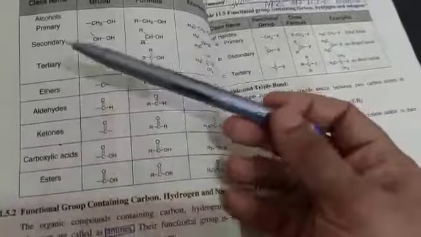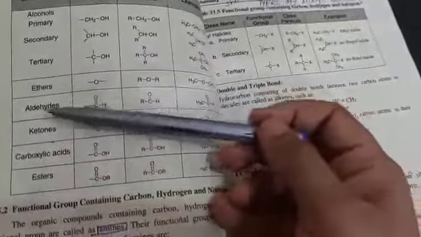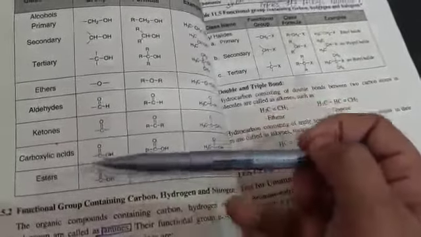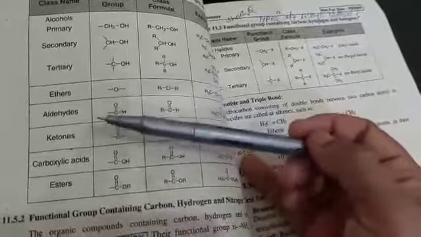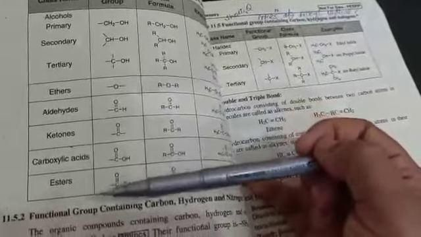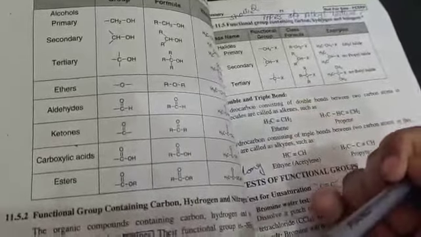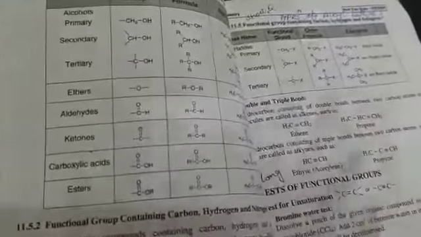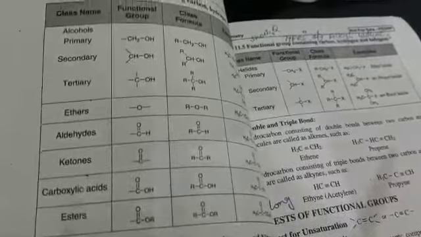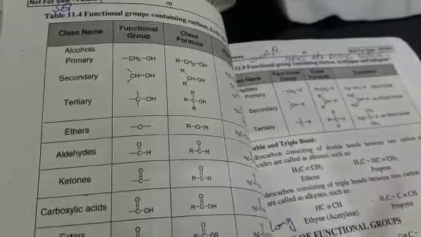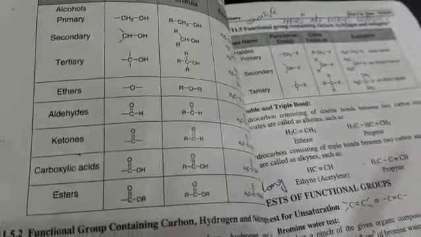उसके बाद you can see alcohol है, ethers हैं. ठीक है. Then aldehydes हैं, ketones, carboxylic acids and esters. You can compare alcohol with ether, aldehyde with ketone and carboxylic acid with esters. ठीक है. This is all about the functional groups containing carbon, hydrogen and oxygen.